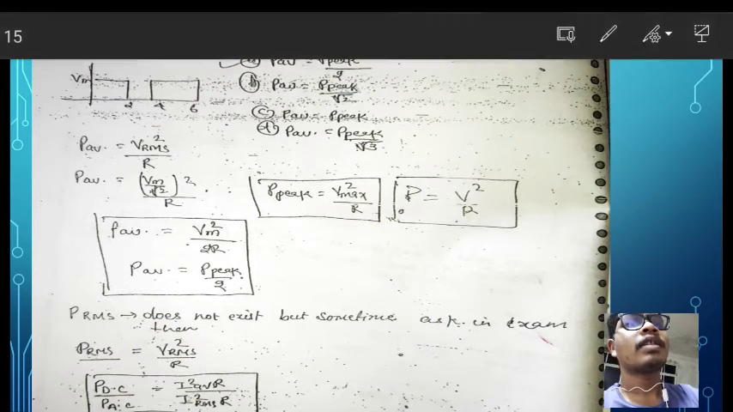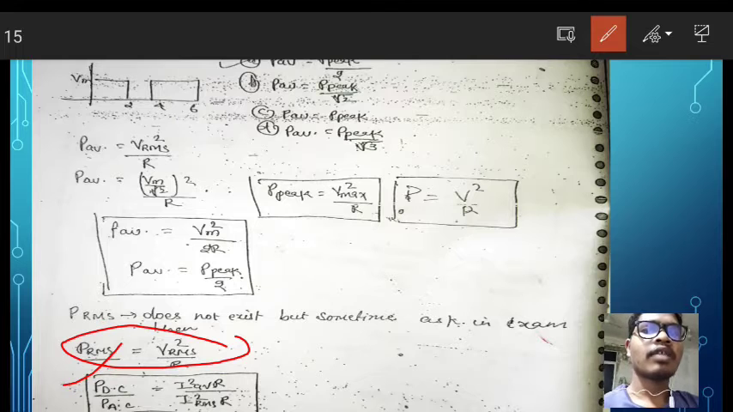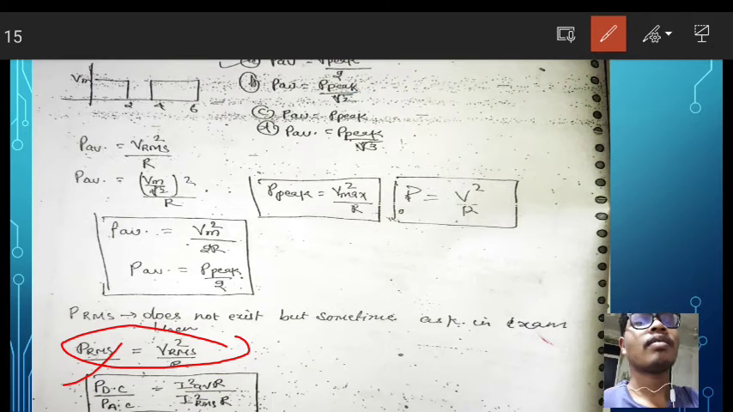Then P RMS is equal to V RMS square divided by R, or P DC divided by P AC is equal to I square average divided by I square RMS. Okay, I square average divided by I square RMS. This is the formula.